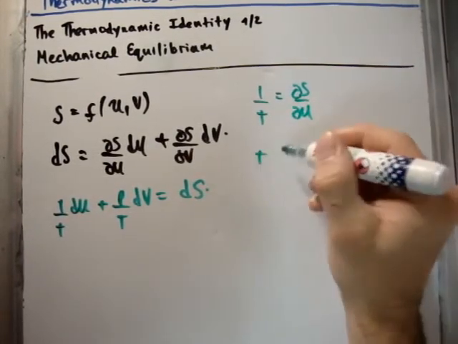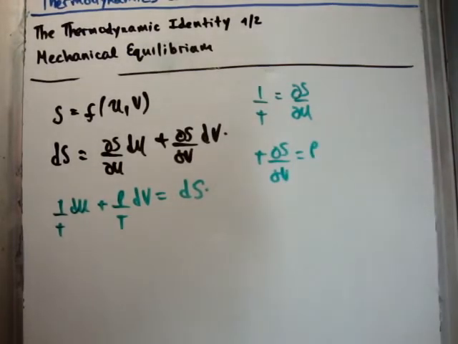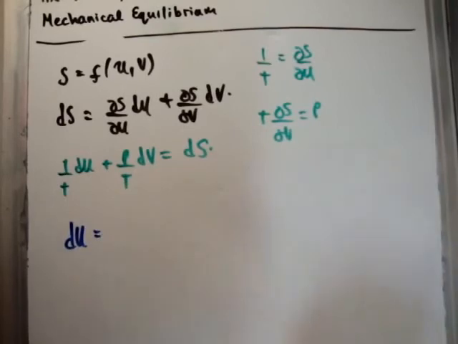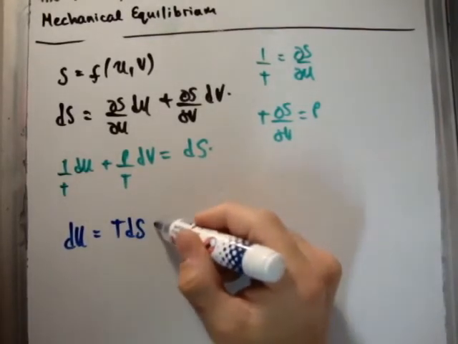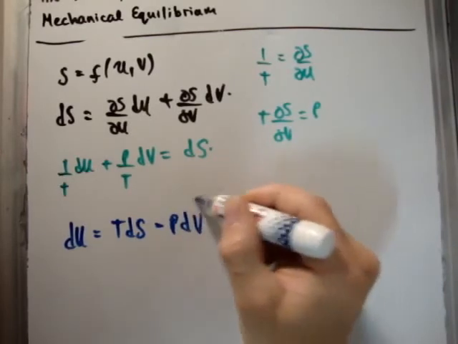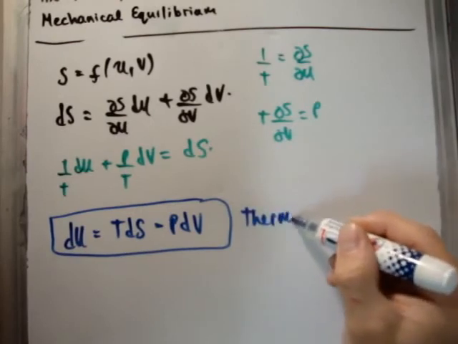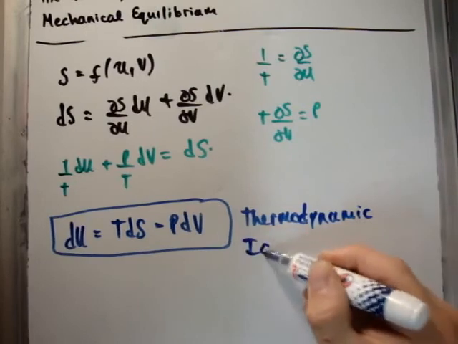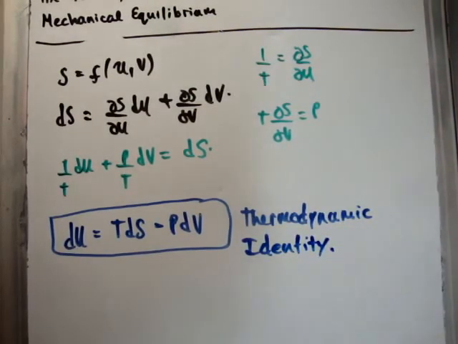And we also had T times del S del V is equal to P. So I subbed both of those in, and the thermodynamic identity says that the infinitesimal change in the internal energy is equal to temperature times the change in entropy minus pressure times the change in volume. And this is the thermodynamic identity when you're in mechanical equilibrium.